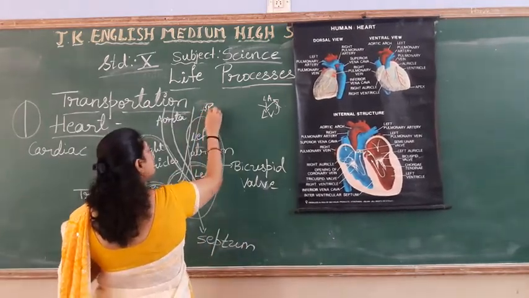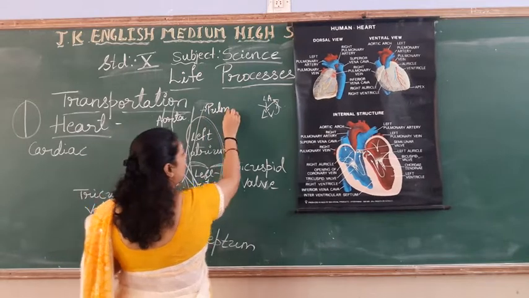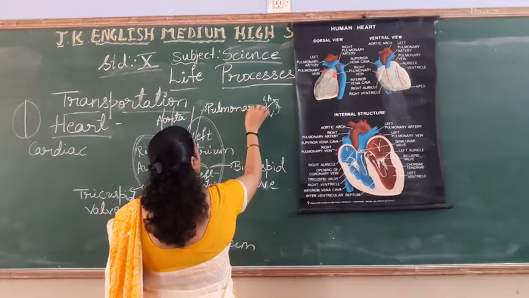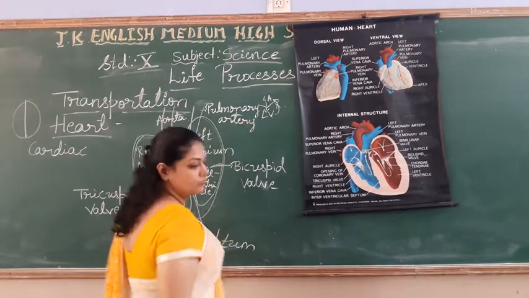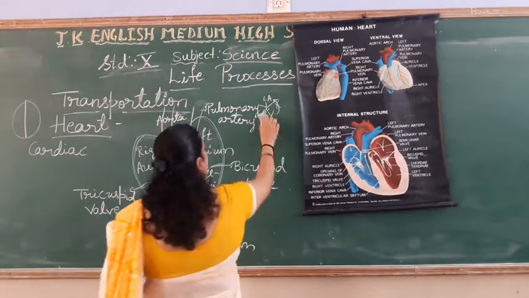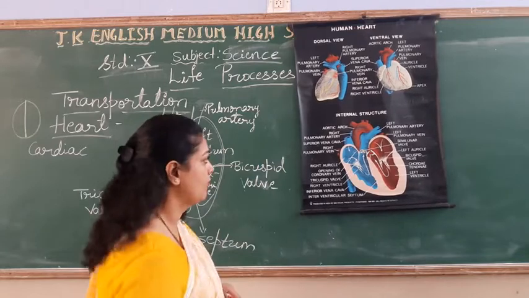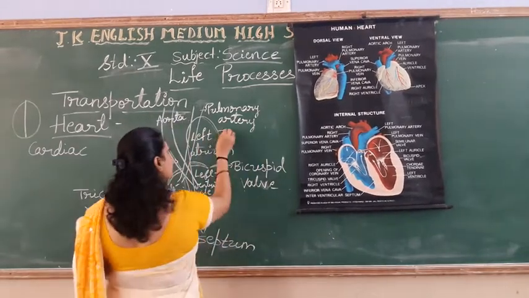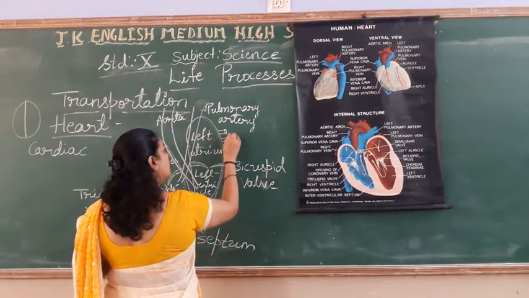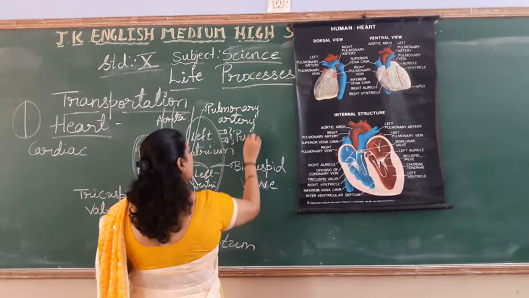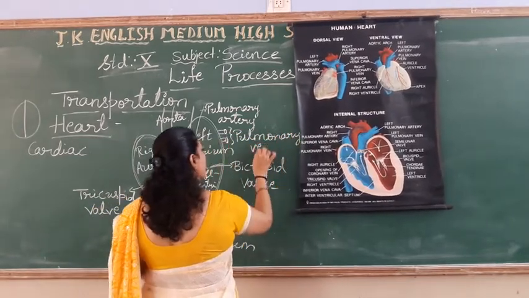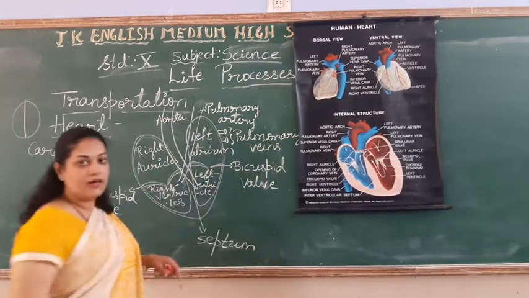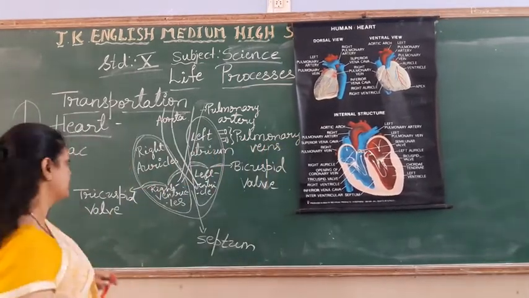This is pulmonary artery. Okay. And here you find these, they are called pulmonary veins. These are called pulmonary veins.